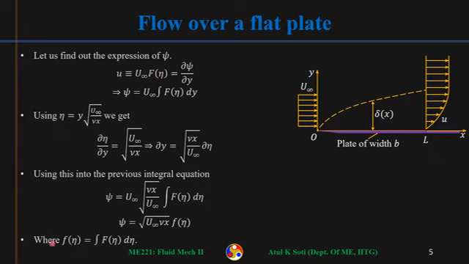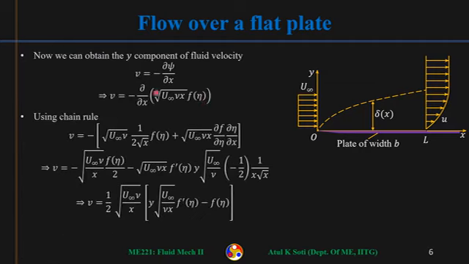So small f is simply the integral of capital F of eta, or I can say capital F is equal to small f prime of eta. This is now my stream function using the definition of u. Then I need v in the momentum equation. So v, from the stream function definition, is minus del psi by del x. Psi I have just calculated, so I can write v is equal to minus del by del x of psi, which is this.